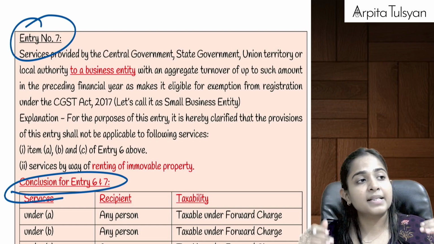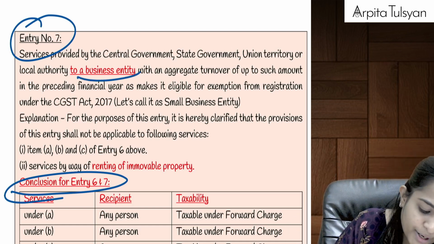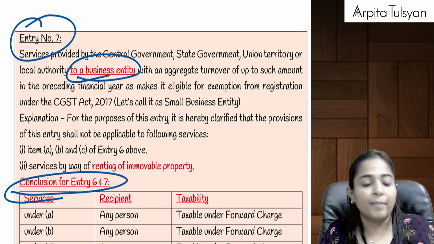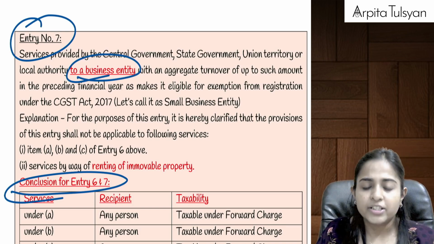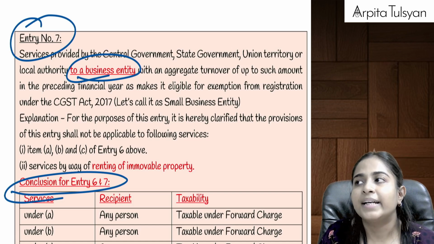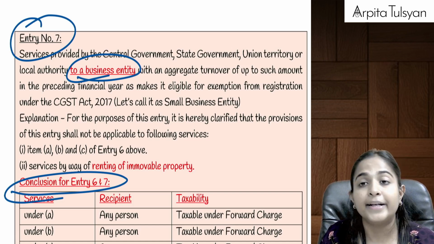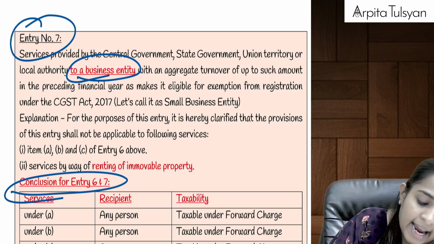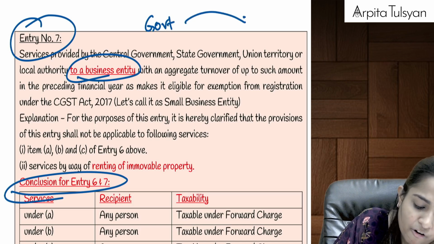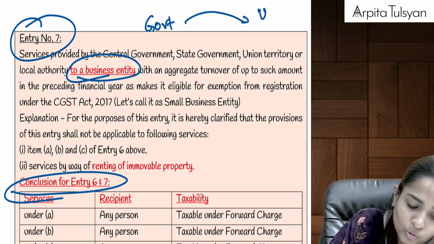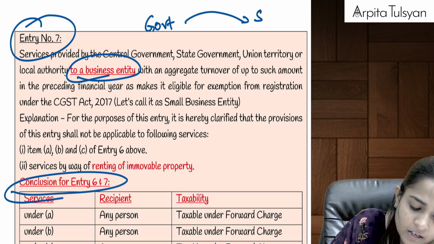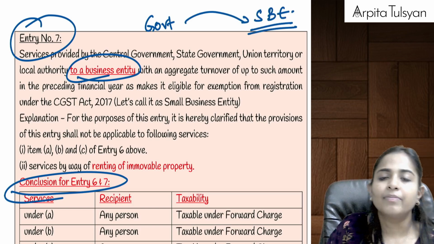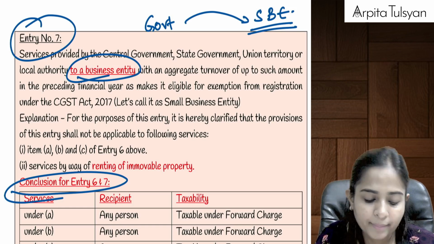Now entry number 7. Entry number 7 is going to talk about services provided by government to business entity. Okay, just now what did we study? Any services provided by government to business entity will be taxable, and that too under reverse charge mechanism. But now see what are they telling? Any services provided by government to a, we will call it as a small business entity.